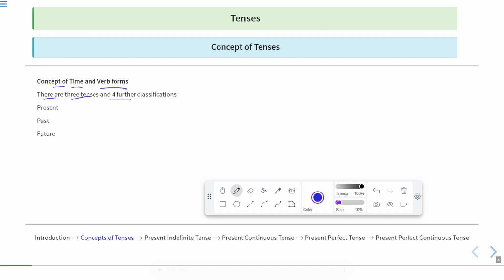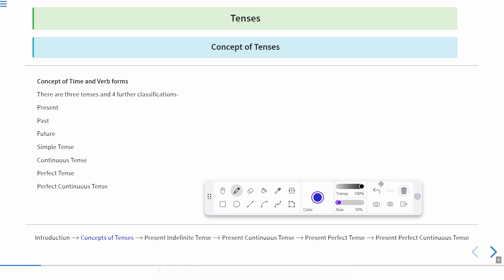There are three tenses and four further classifications. So first of all, we have three tenses and we have four further classifications of each of them. Now, we have three types of tenses, that is present, past, and future. And what are the further classifications of each of them? They are simple tense, continuous tense, perfect tense, and perfect continuous tense. Simple tense is also known as indefinite tense. Okay, or you can say indefinite tense is also known as simple tense. Okay, so we have four classifications: indefinite tense, continuous tense, perfect tense, and perfect continuous tense.